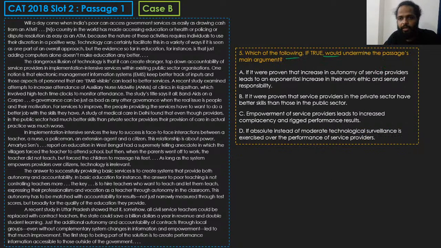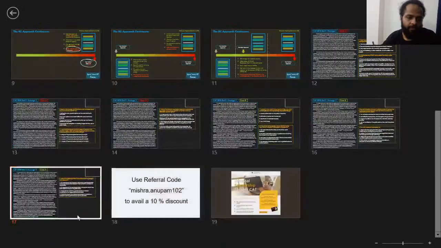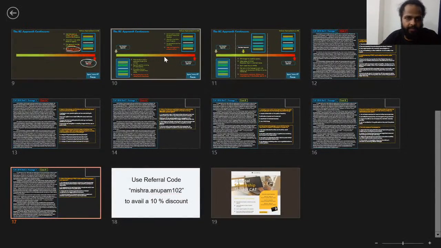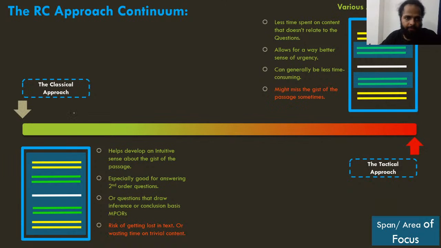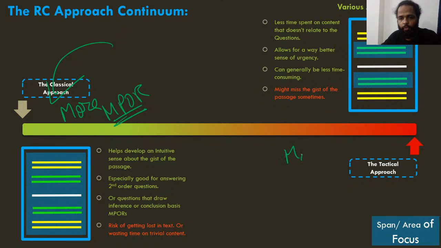Which of the following if true would undermine the passage's main argument, right? So again you need to know the passage's main argument. So the point I'm trying to drive home here is that for passages where you have more multiple point of reference questions, it's better to go by the classical approach. And the passages where you have more single point of reference questions, it's better to go by the tactical approach, right?